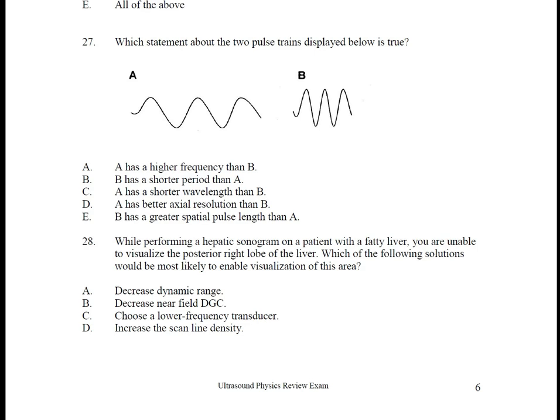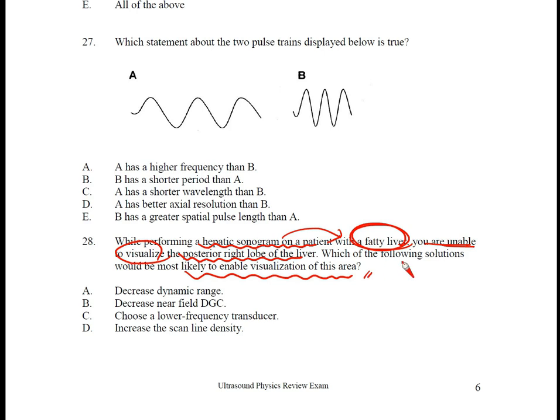Now let's move on and look at question number 28. Since the sentence is long, let's start by interpreting it. It says that a hepatic sonogram is being performed. It is subjectively described that the patient has fatty liver. Because of the fatty liver, the ultrasound beam is scattered more and problems can occur during the transmission process. It is explained that the posterior lateral lobe of the liver, which is in the back part, is not well visualized. In this situation, the question is asking which equipment adjustments are needed to better visualize this area.